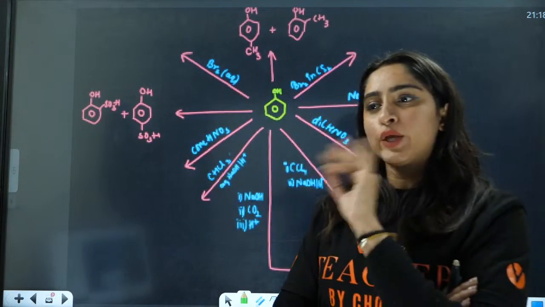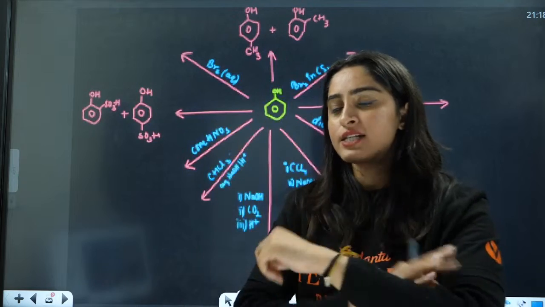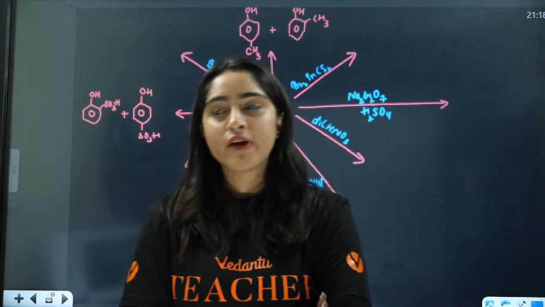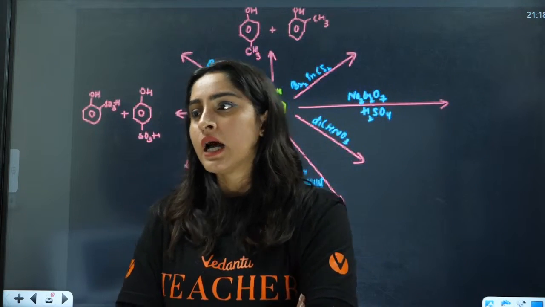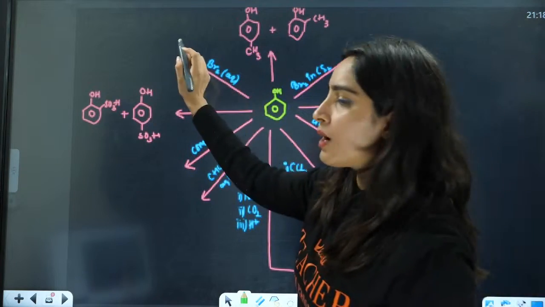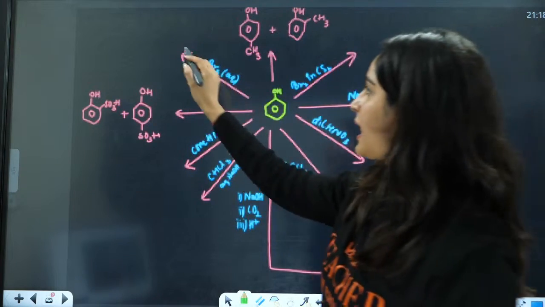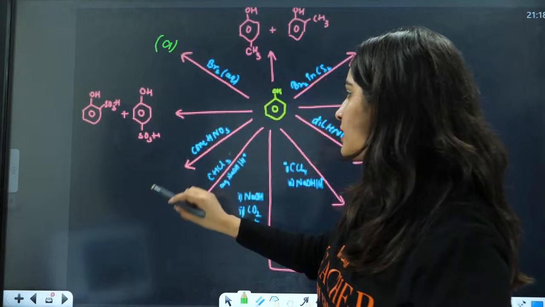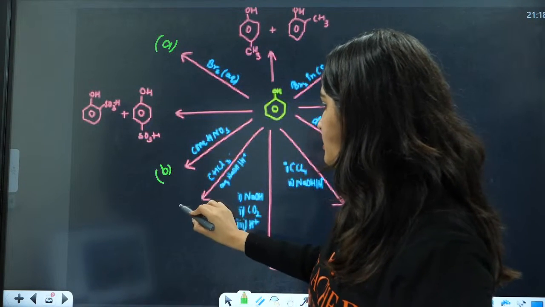Now is the time for you to use the chat box. Shall we start? Now tell me the answer to this. What is the product formed here? What is A? This is A. This is B. This is C.